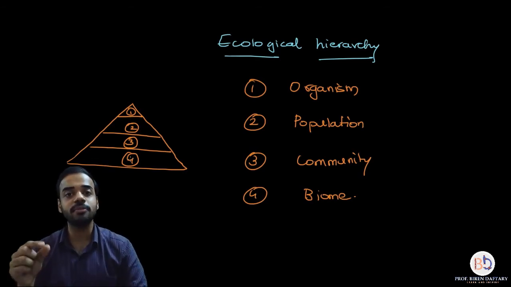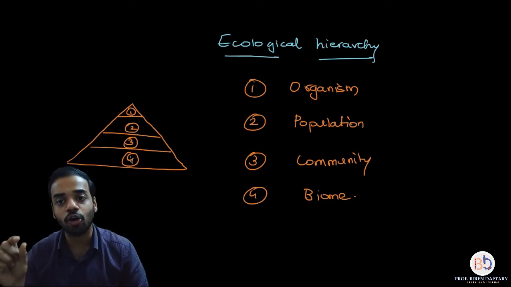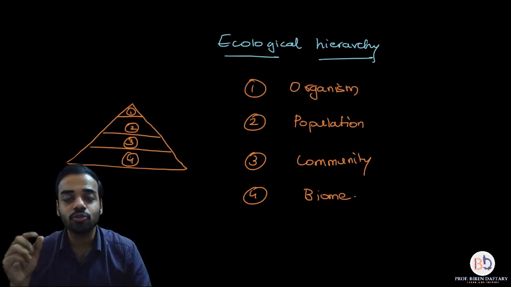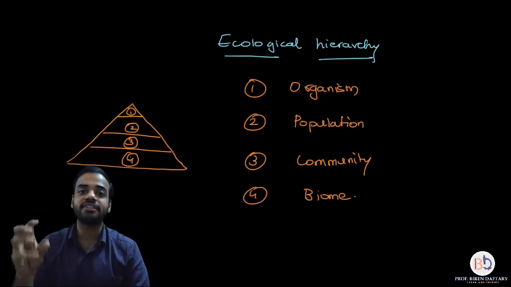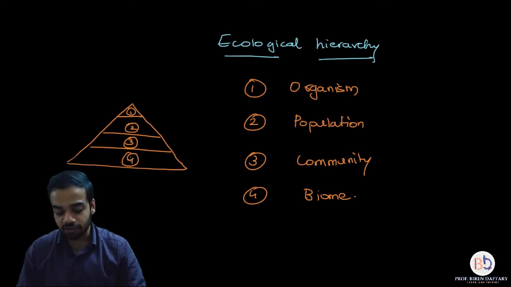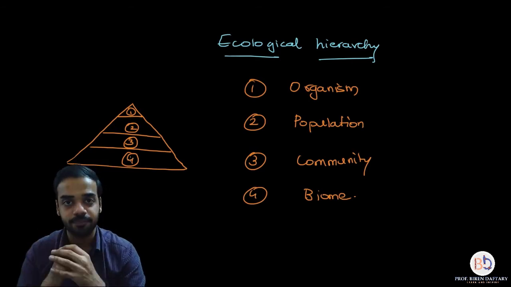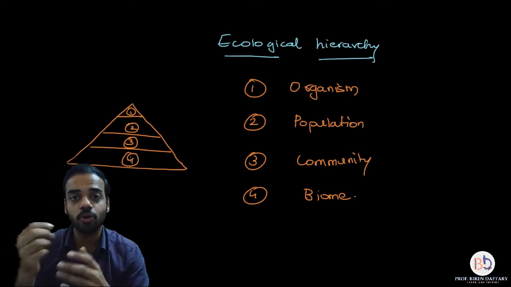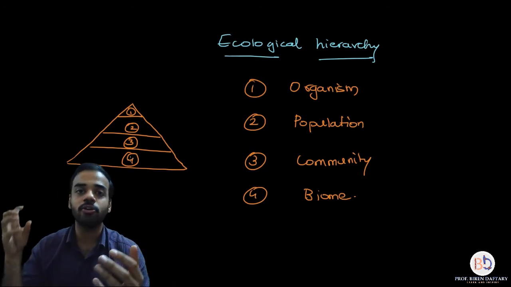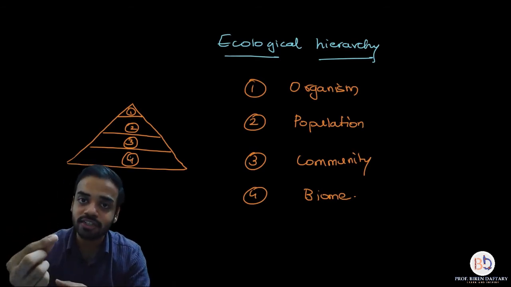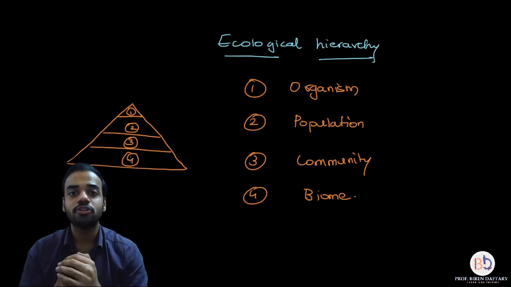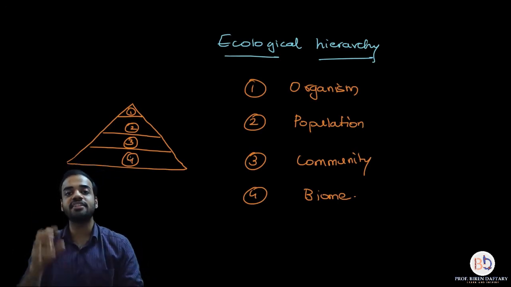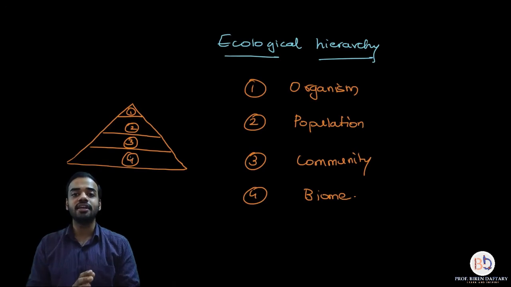So organism is the smallest part of ecological hierarchy. So can you say that it is the basic unit of ecological hierarchy? See, suppose I am talking about a kidney, then I can say that the structural and functional unit of kidney is the nephron, which is the smallest part. Similarly, when I am talking about ecological hierarchy, the smallest unit is what? It is a single organism. So the single organism is the basic unit of ecological hierarchy, and it is the first level of ecological hierarchy.